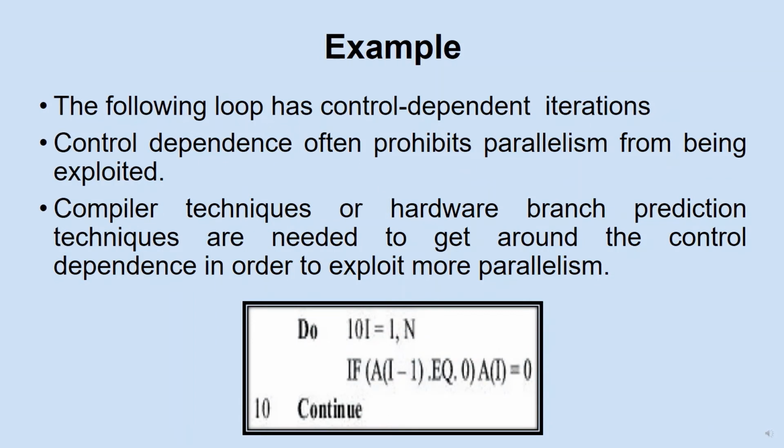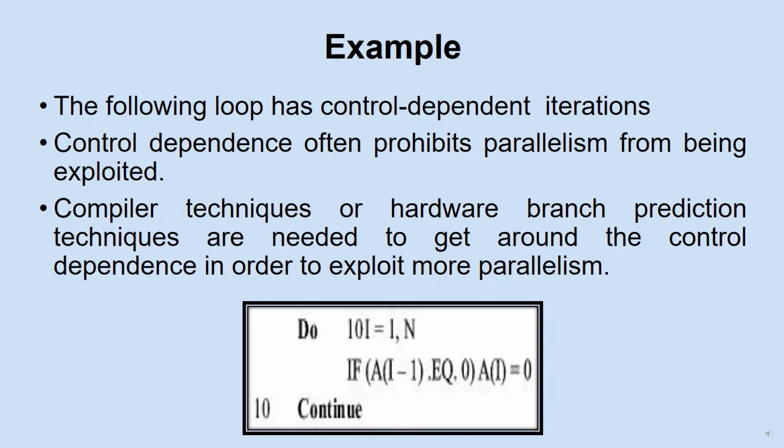Now consider this code fragment where the loop variable I varies from 1 to n. Inside the loop, we have a condition: if a of I minus 1 is equal to 0, then a of I is replaced with 0.